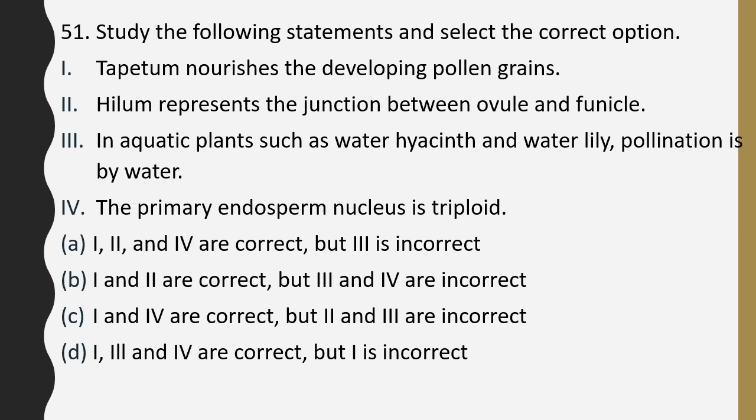Option A. 1, 2 and 4 are correct but 3 is incorrect. 1 and 2 are correct, 3 and 4 are incorrect. 1 and 4 are correct but 2 and 3 are incorrect. 1, 3 and 4 are correct but 1 is incorrect. You have to tell which of the following options is right. The correct answer is option A. 1, 2 and 4th statements are correct, whereas the third statement is incorrect.